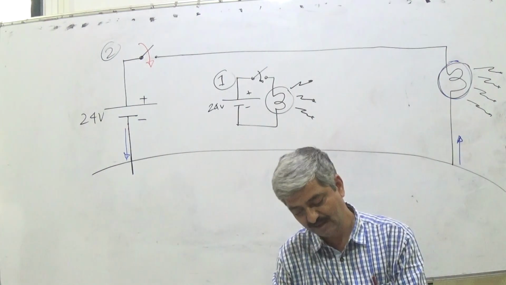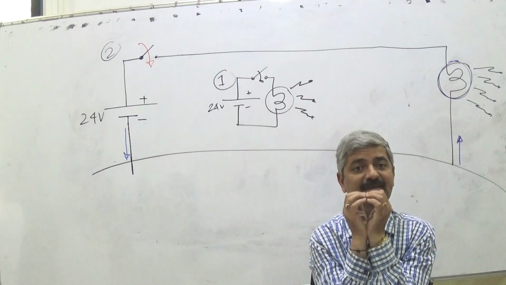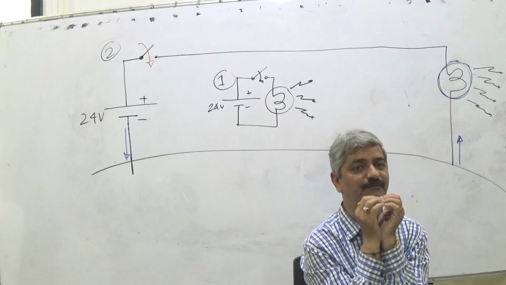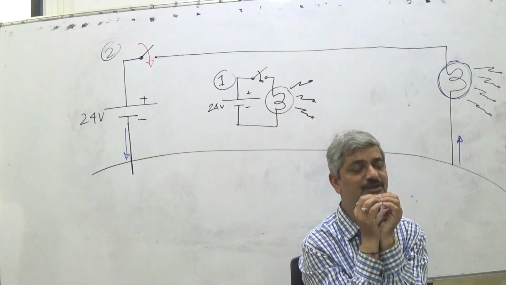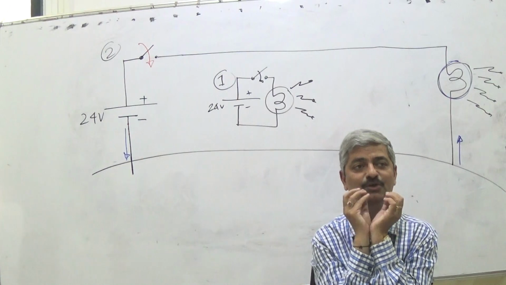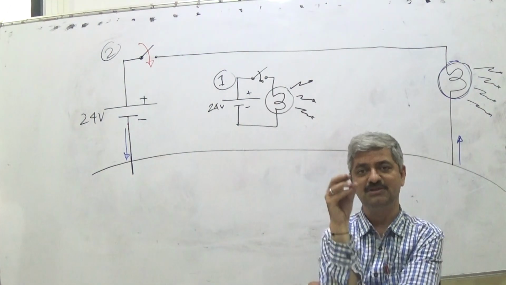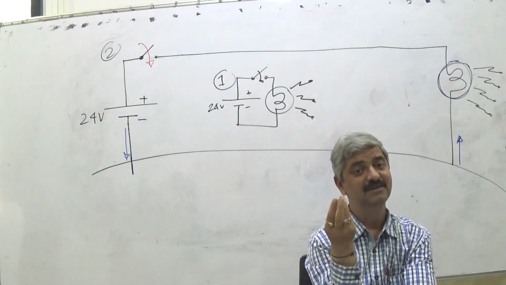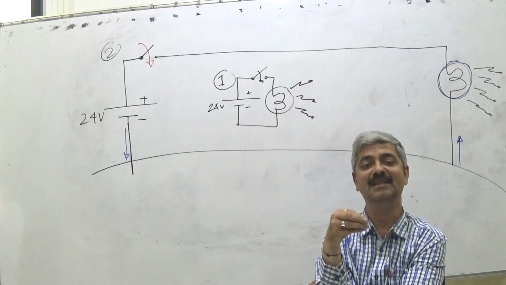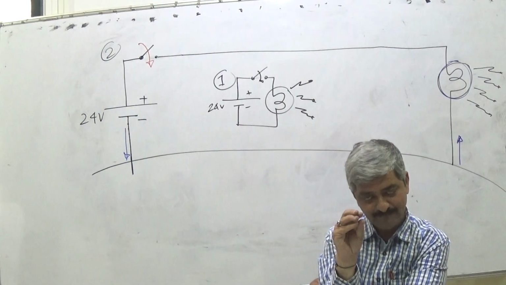Means at a given place, the imbalance of electrons. What do we mean by imbalance of electrons? Imbalance of electrons is because excess electrons gather, excess meaning being more in number than the number of protons in that area.